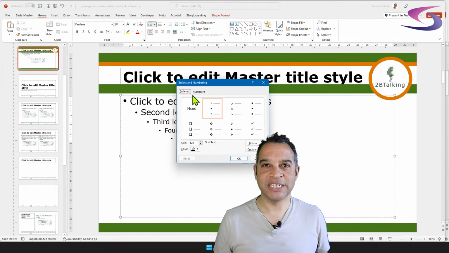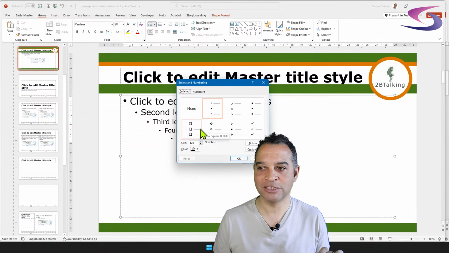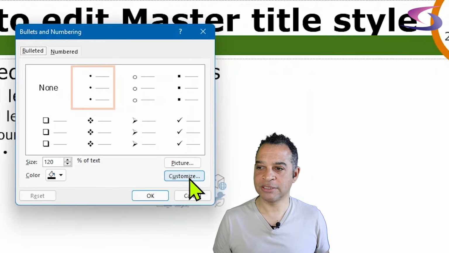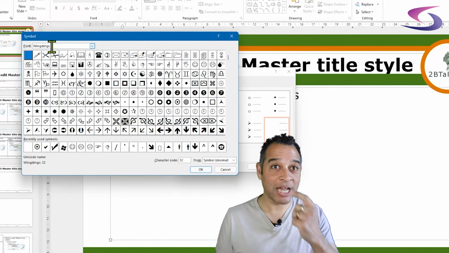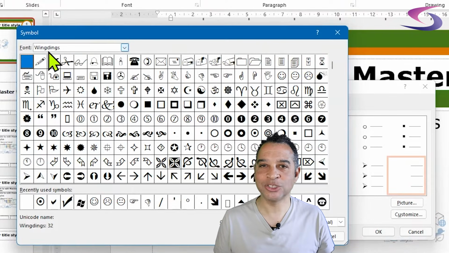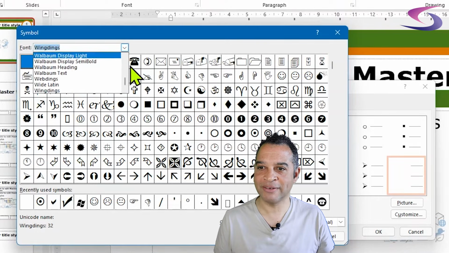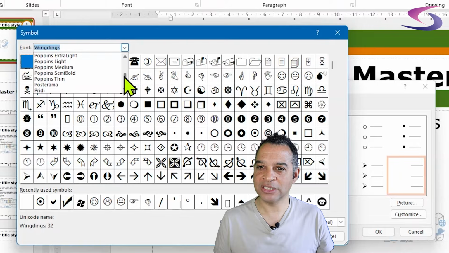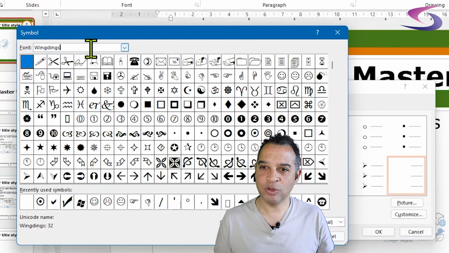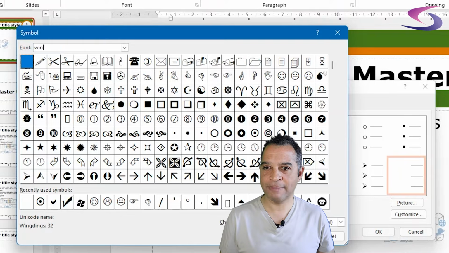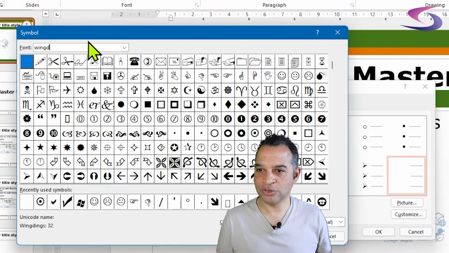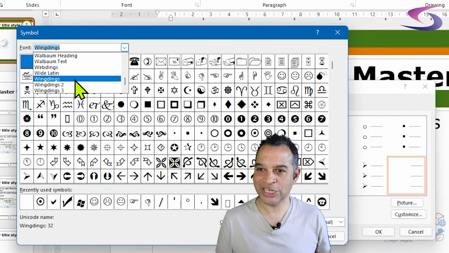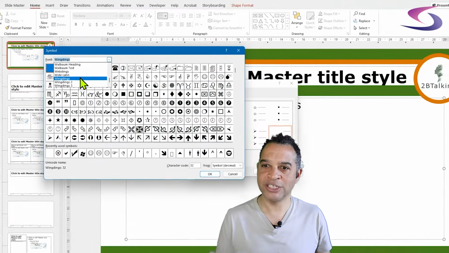Okay, so now we're in the bullets and numbering section. I'm not satisfied with any of these bullets here. I want to create a custom bullet. So I'm going to click on Customize. If you do the same. So what I'm going to do here is look at a particular font. Now I've got Wingdings already selected, so I can click on this drop-down list if I wanted to. If you can't see Wingdings at the moment, scroll down until you find Wingdings and click on it. If you want to quickly search for that, you can type in Wingding, and as you type, when you click on that drop-down list, you see it searches for that. It makes it a little easier for you to find your fonts.